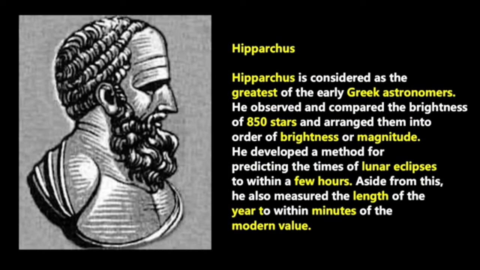And there is Hipparchus. He is considered as the greatest of the early Greek astronomers. He observed and compared the brightness of 850 stars and arranged them in order of brightness or magnitude. He developed a method for predicting the times of lunar eclipses to within a few hours. Aside from this, he also measured the length of the year to within minutes of the modern value.